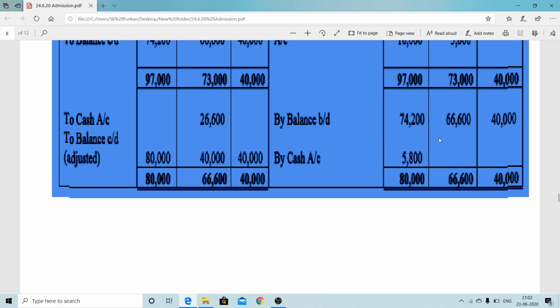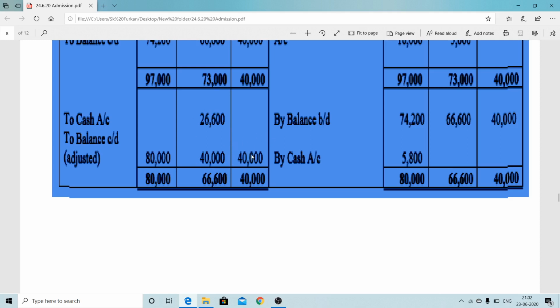Exactly, you can compare Y's capital. If you see Y's capital, this side is only 40,000, but his credit side is coming 66,600. So he wants to decrease his capital to 40,000. Which way is that possible? He has to withdraw. So Y's capital account debit to cash account 2,660, the amount withdrawn.